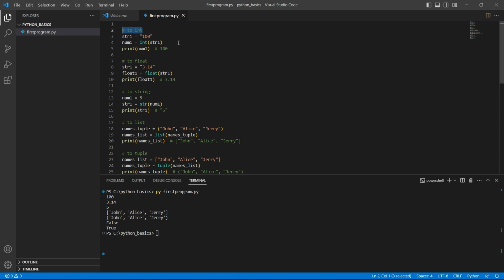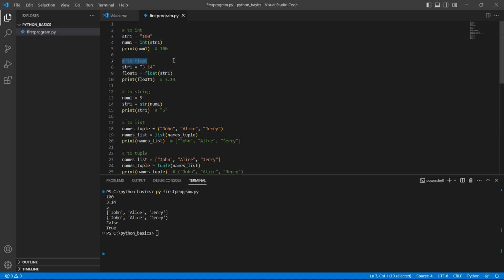To convert a value to an integer data type, use int. I have a string 100. To convert this to the number 100, just call the int function with str1 as parameter.